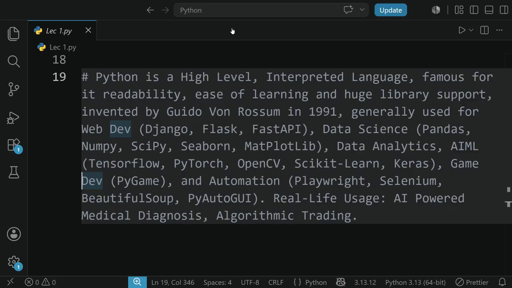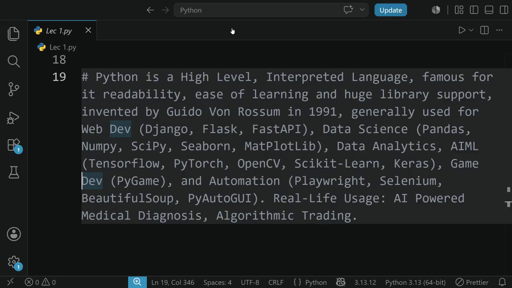So, real life usage of Python would be AI powered medical diagnosis, algorithmic trading, and as obvious, game development, web development, and so on. So we can guess that Python is used in every sector of our life, right? And that's why learning Python in today's time is very important.